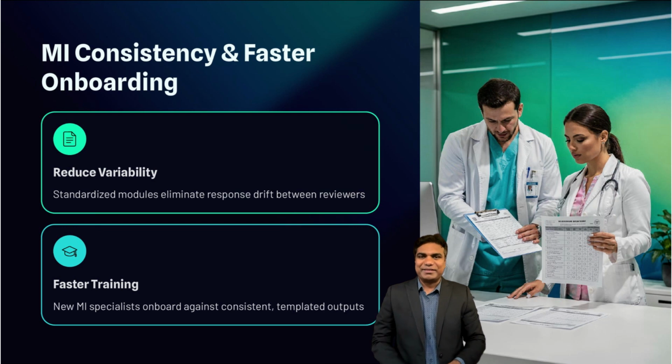An MI response agent can also improve consistency. Many organizations struggle with response variability, where 2 reviewers produce slightly different phrasing that could be interpreted differently. By drafting from standardized modules and templates, the agent reduces variability and shortens training time for new MI specialists.